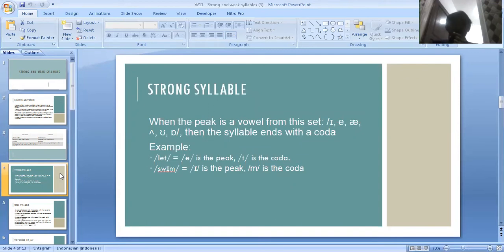When the peak is a vowel, then we say diphthong, and so on. Then the syllable ends with a coda. For example, left. E is the peak. Meanwhile, t is the coda. And then the next word is swim. E is the peak, and m is the coda.